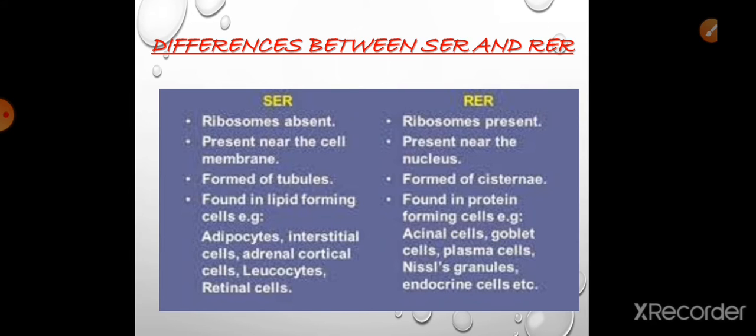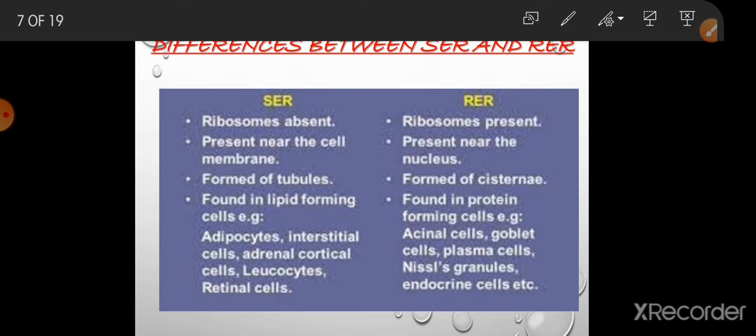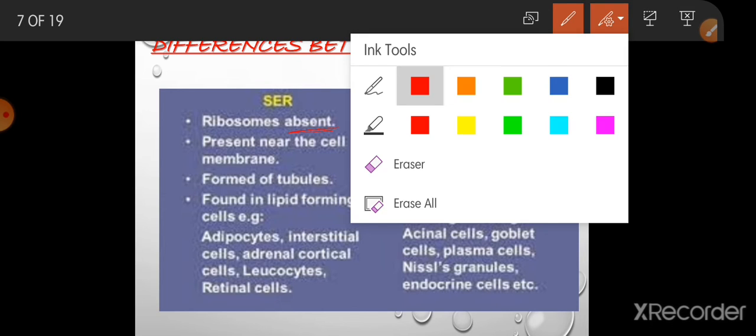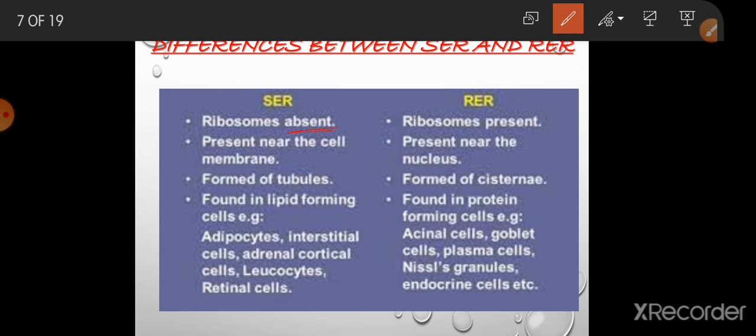Here you can see, in smooth endoplasmic reticulum, ribosomes are absent, but in rough endoplasmic reticulum, ribosomes are present. Smooth endoplasmic reticulum is present near the cell membrane, but rough endoplasmic reticulum is near the nucleus. And smooth endoplasmic reticulum is formed of tubules, as I have said in that picture itself.